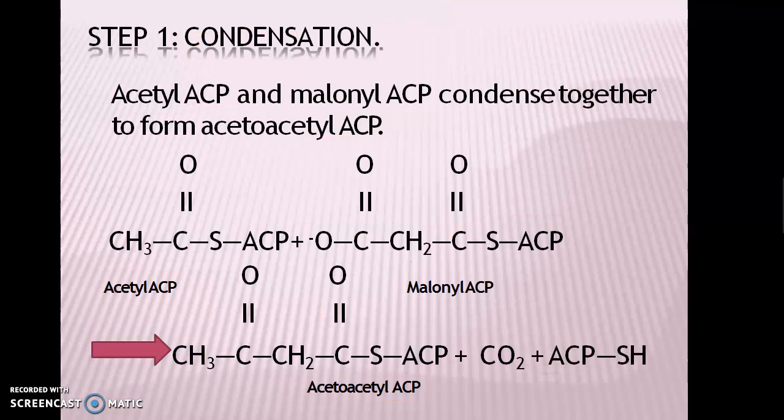Here is some detail of these 4 steps. The first step, condensation, in which acetyl ACP and malonyl ACP are fused to form the acetoacetyl ACP plus carbon dioxide, and 1 ACP, that is acyl carrier protein, is released. The acetoacetyl ACP, that is CH3 C double bond O CH2 C double bond O SACP, is formed.